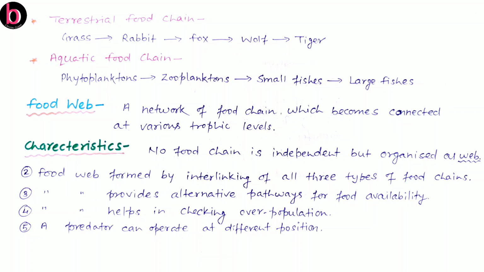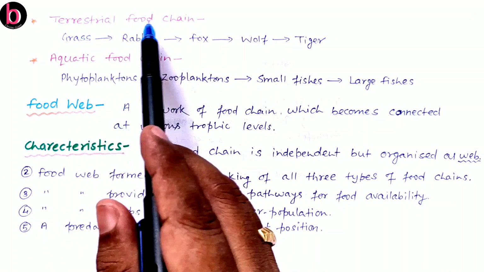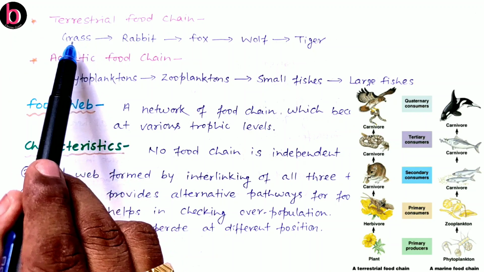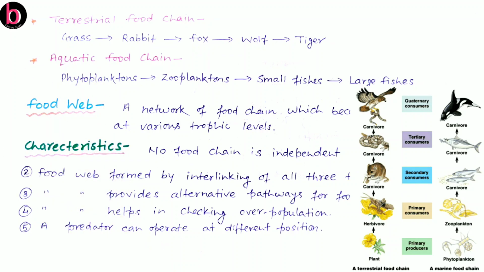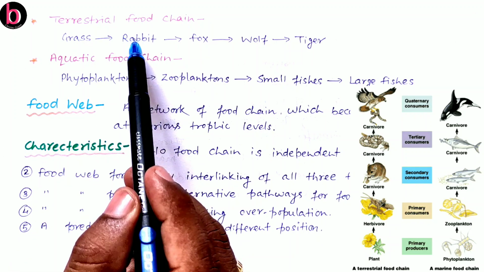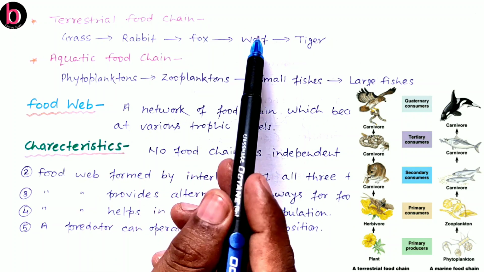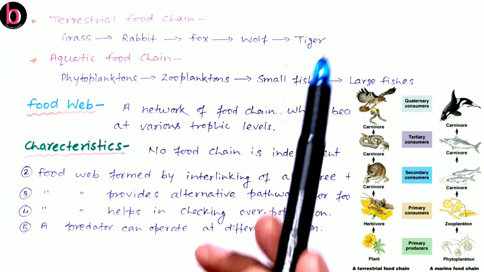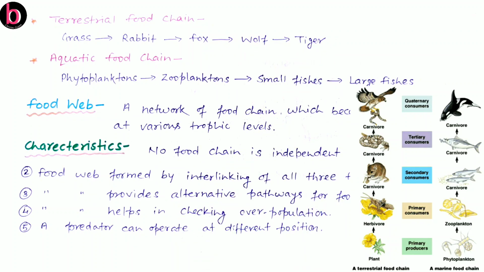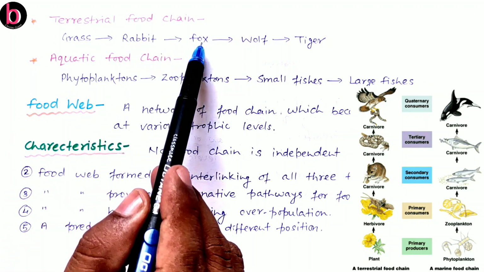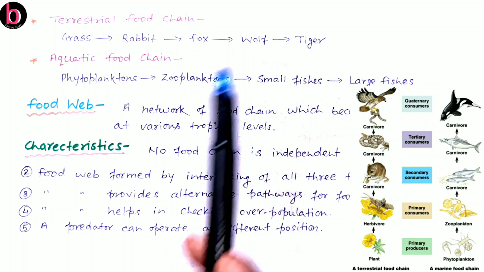Now food chains may be in terrestrial ecosystems as well as aquatic ecosystems. Here is an example of a food chain related to a terrestrial ecosystem. In a terrestrial ecosystem, grasses or trees are producers. Grasses are taken as food by rabbit, and this rabbit is eaten by fox, this fox is eaten by wolf, and this wolf is eaten by tiger. So if we discuss the trophic levels here, this is T1, T2, T3, T4 and T5.